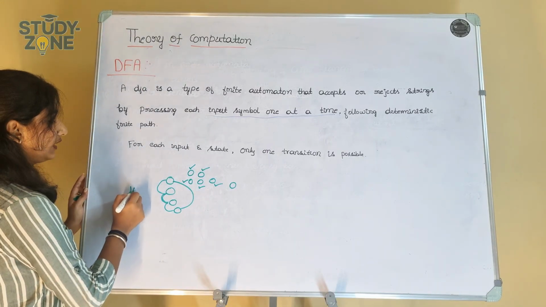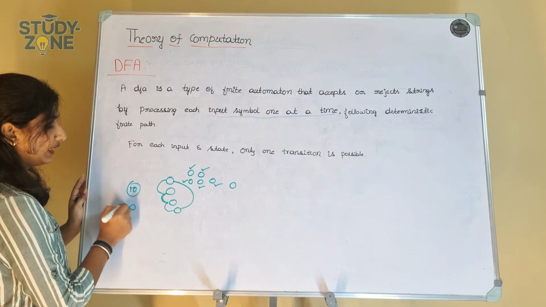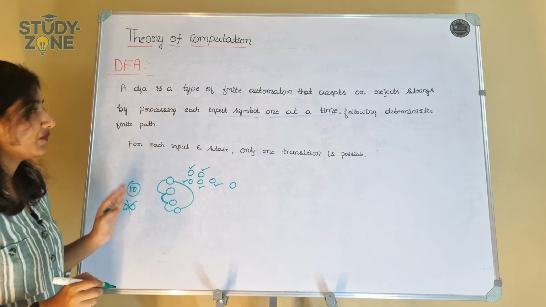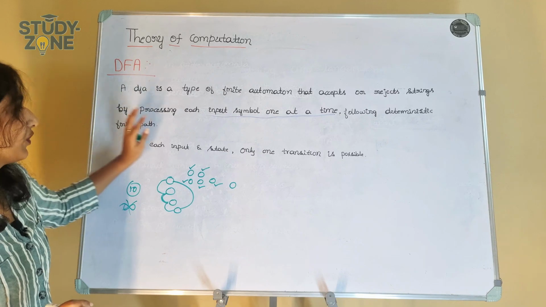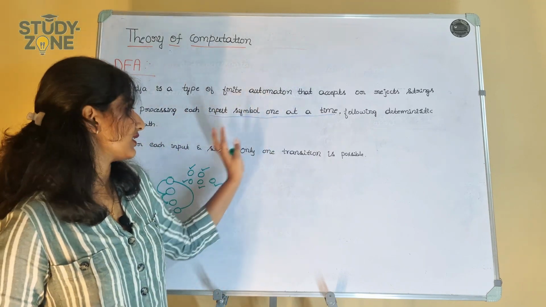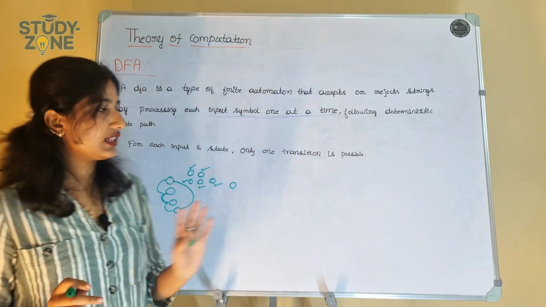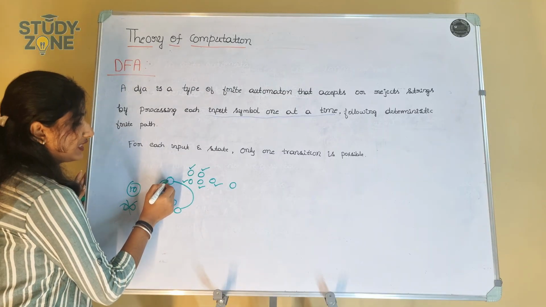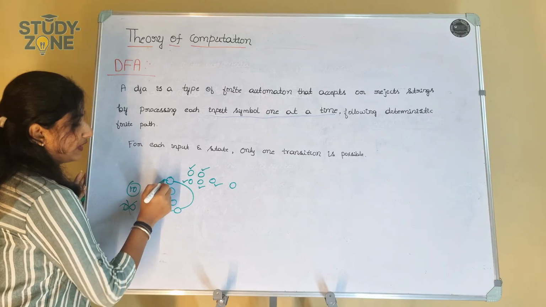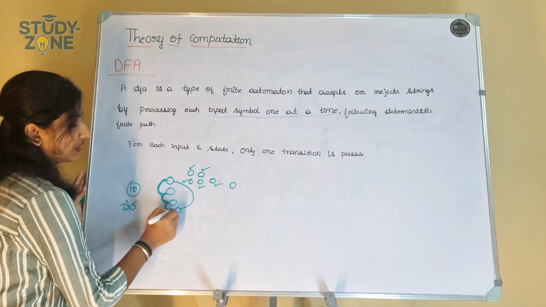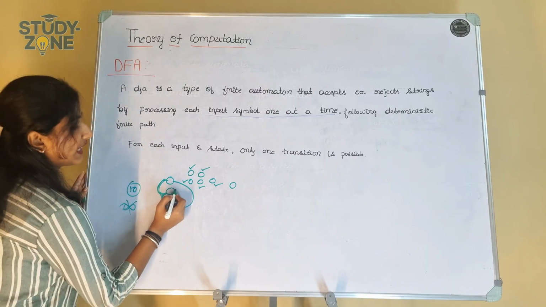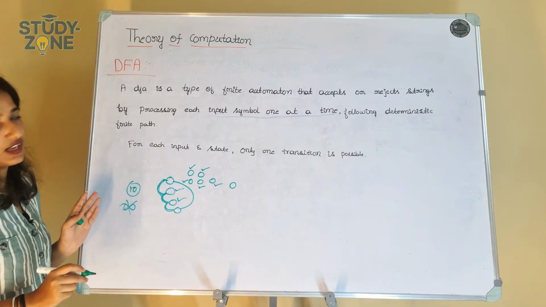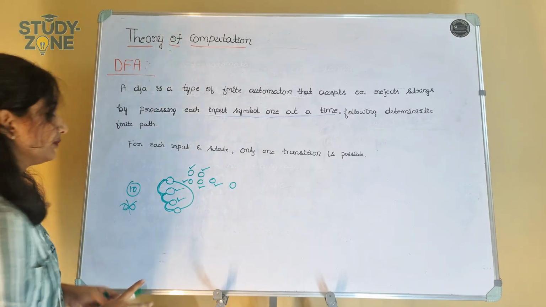Let's take there are only 10 cookies, there will be no infinite cookies. For each input and state only one transition is possible, which means if I eat this one I will go to this one only. We can't go to this and that at a time because we can take only one at a time, right? So this is about DFA.